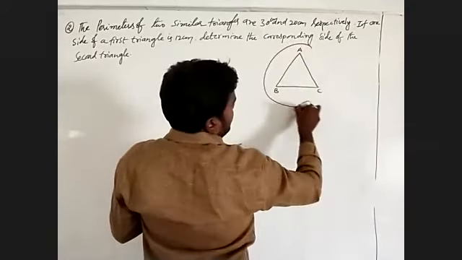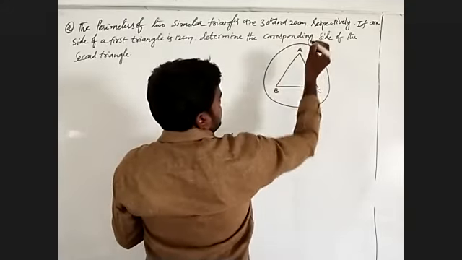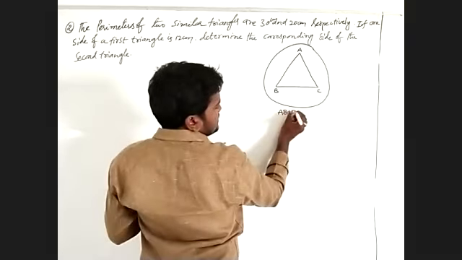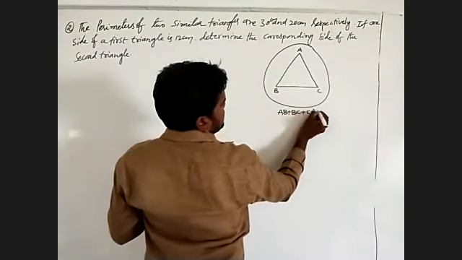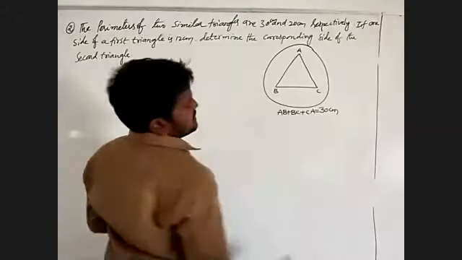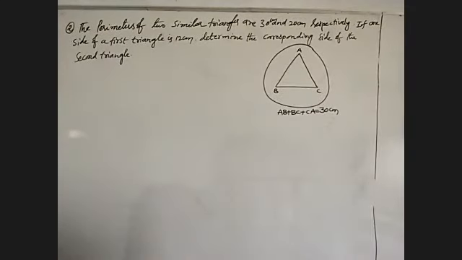Perimeter means adding all the sides of a given figure, that is AB plus BC plus CA is 30 centimeters. This is the given perimeter of the first similar triangle.